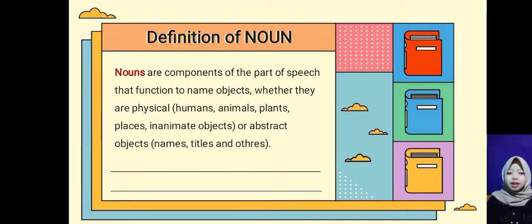Definition of noun. Nouns are components of the part of speech that function to name objects, whether they are physical, such as human, animals, plants, place, inanimate object, or abstract objects such as names, titles, and others.